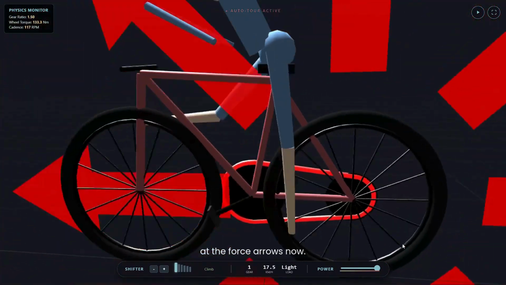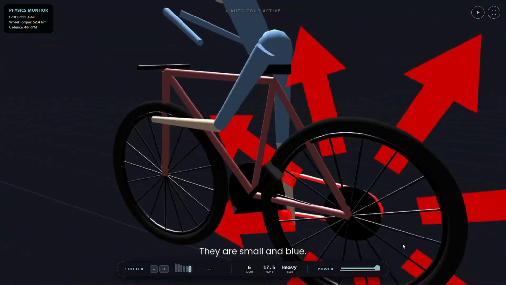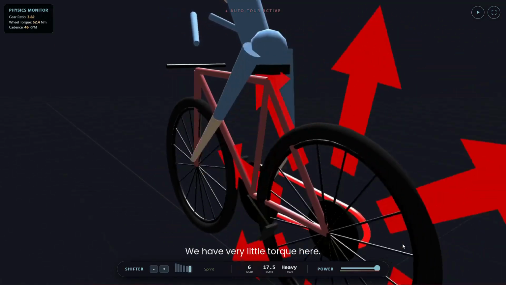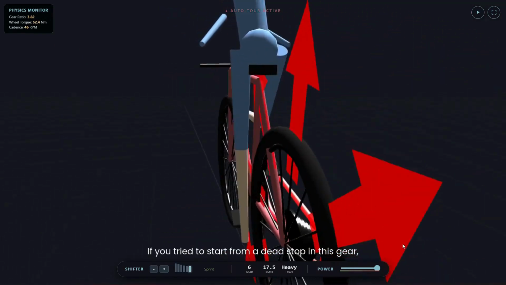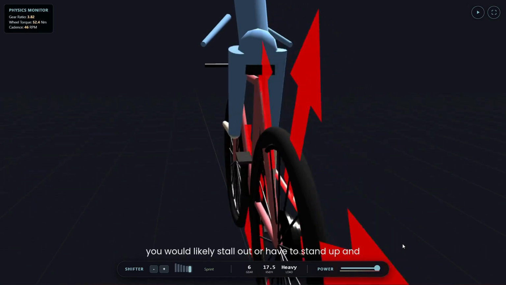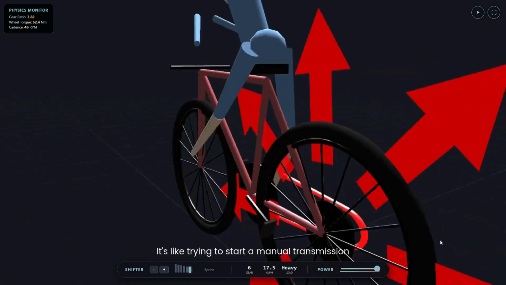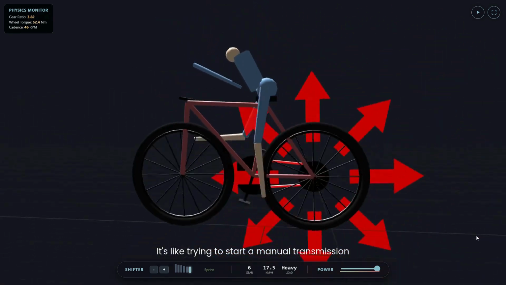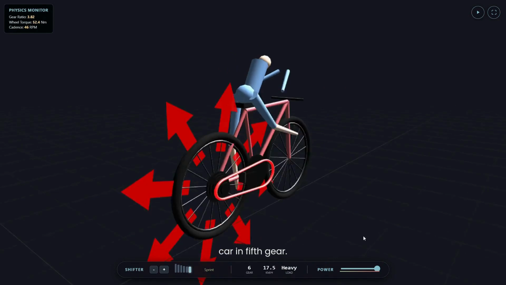Look at the force arrows now. They are small and blue. We have very little torque here. If you tried to start from a dead stop in this gear, you would likely stall out or have to stand up and crush the pedals. It's like trying to start a manual transmission car in 5th gear.